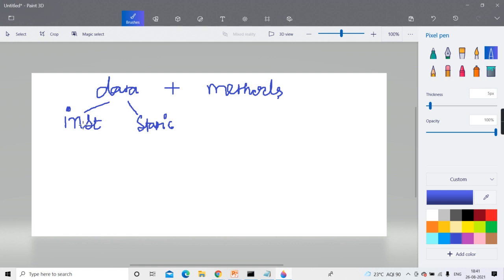So instance data will come into existence only when you create an object of that class. An object means copy. So when you create a copy of that class, instance data will come into existence. And it is separate for each object.